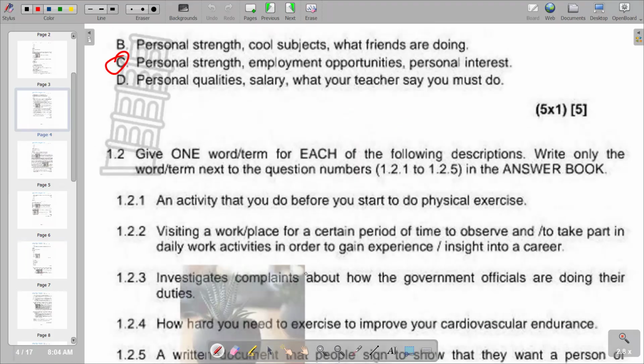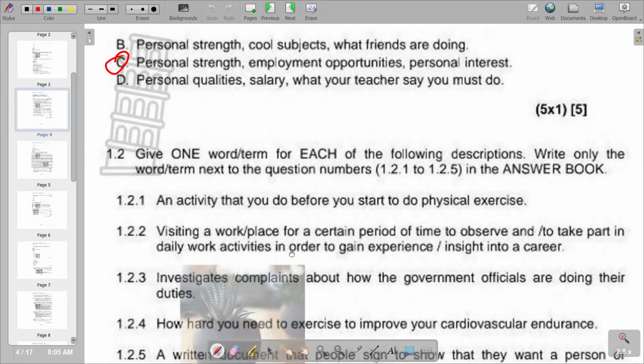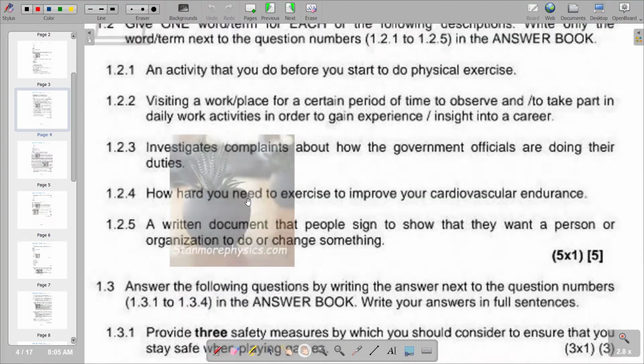Investigates complaints about how the government officials are doing their duties. We'd see that the one that is responsible for investigating complaints about how government officials are doing their duties is the public protector. So we have public protector as the correct response, which is 1.2.3. And then we go to the next one, which is our question 1.2.4. How hard you need to exercise to improve your cardiovascular endurance?